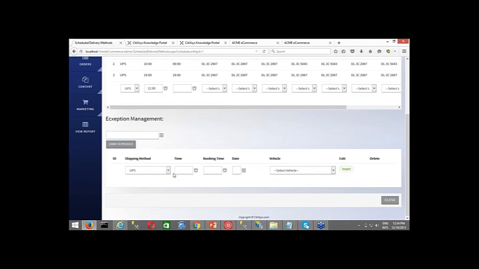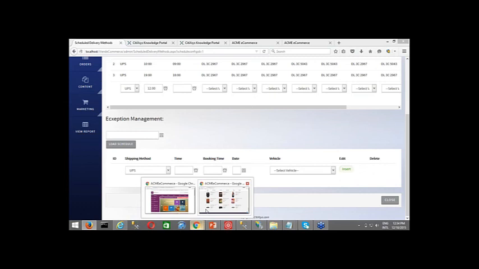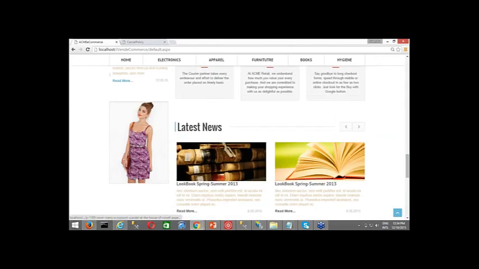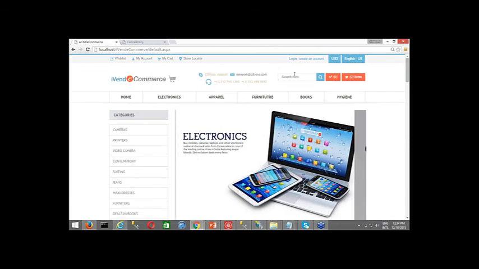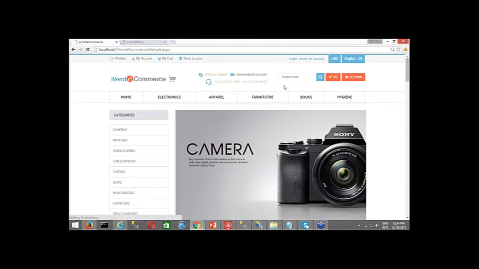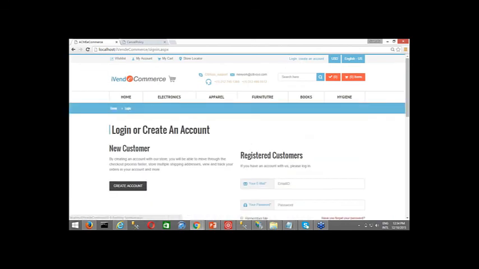So once this is configured, and once you go back to the shopper console, let me just log in to the system so that I can show you how it appears.